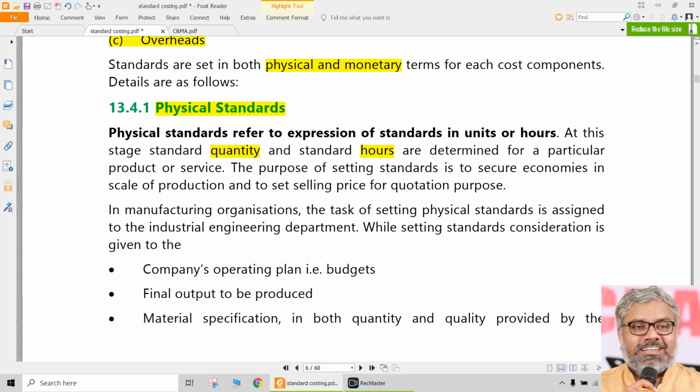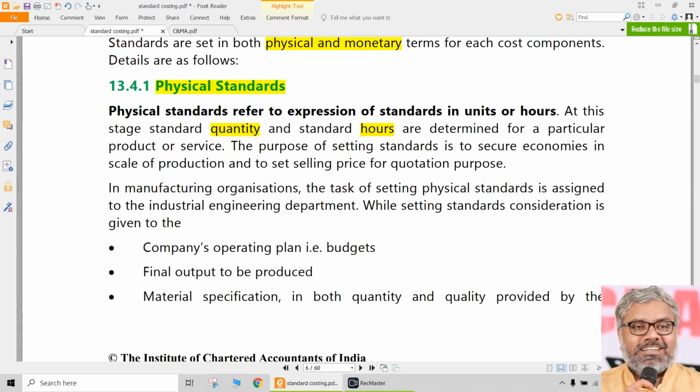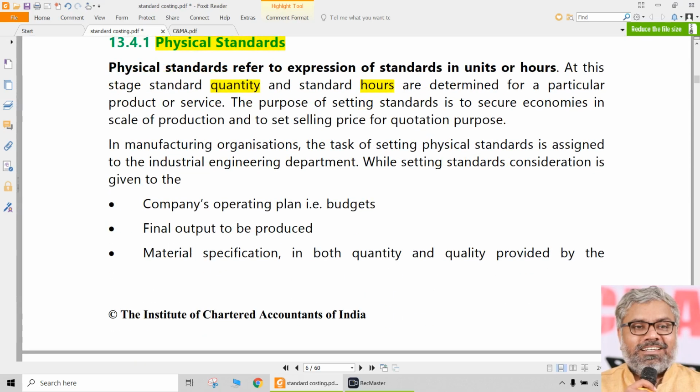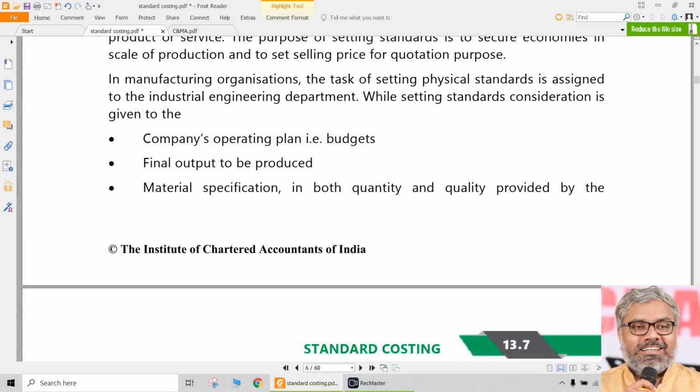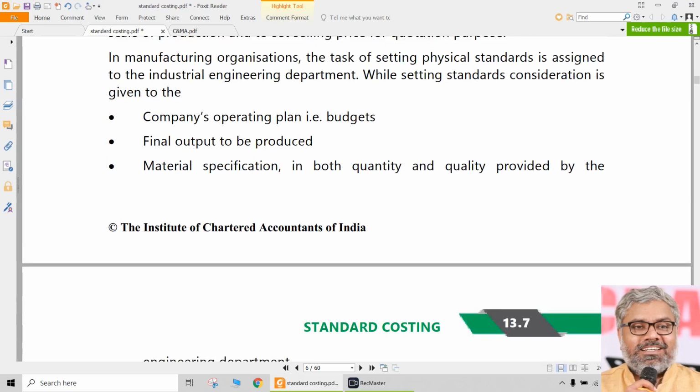Same way, for manufacturing a product, how many hours should it take? We see so many times that cost details of a product are given like this: each unit of output requires 5 kgs of material and 2 hours of direct labor. How do we know, sir, that it will take 5 kgs of material and 2 hours of labor? We don't know, it is given in the question. But how do they know? That is when they have already set the standards related to quantity and time. Quantity and time are both physical standards only. Quantity for materials, time for labor and overheads. So that is what physical standards are, we can say.